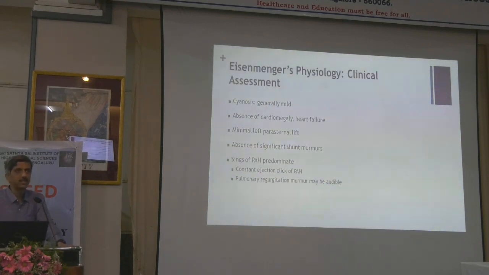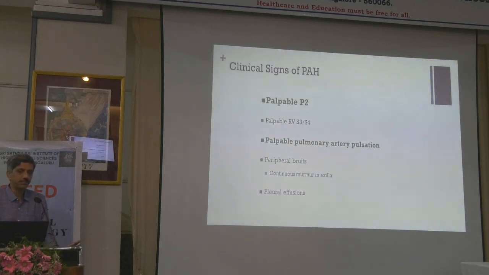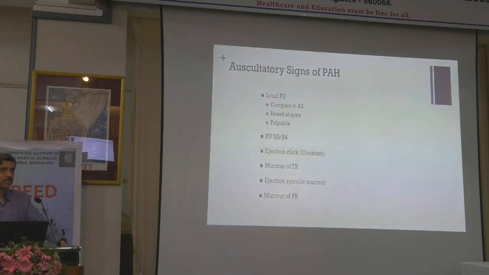We'll discuss P2 and the etiologies generally. I told you, compared to tetralogy physiology, cyanosis in isomerization syndrome is generally mild in adolescents who present with isomerization syndrome. There is an absence of heart failure and cardiac failure, minimal left parasternal lift, and absence of a significant shunt, and signs of PH predominate. So what are the signs of PH? A loud palpable P2, a palpable RV S3 or S4, palpable pulmonary pulsation, and peripheral edema may be there when there is peripheral PS, then pleural effusion, and then auscultatory signs will include a loud P2.